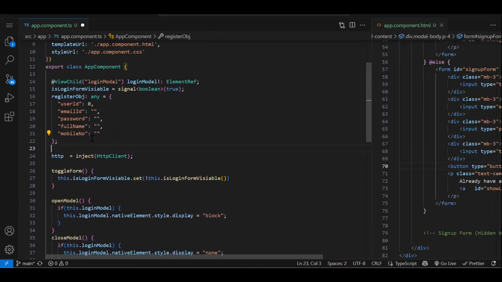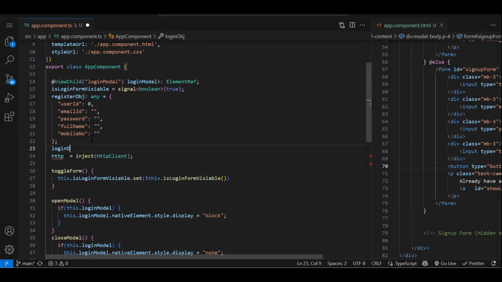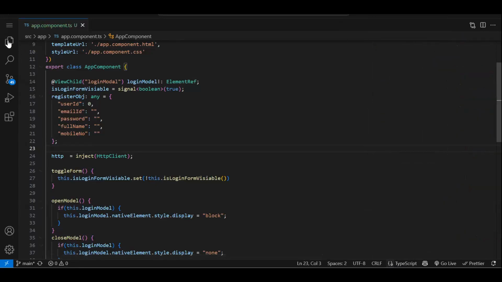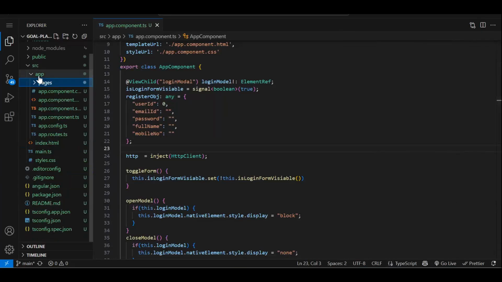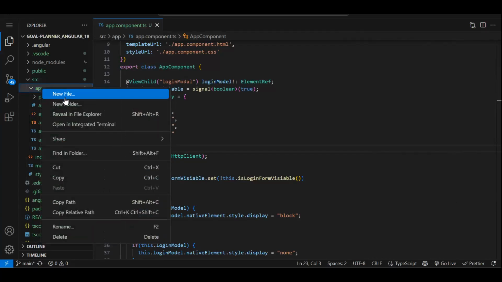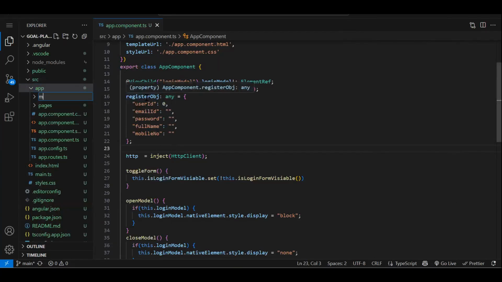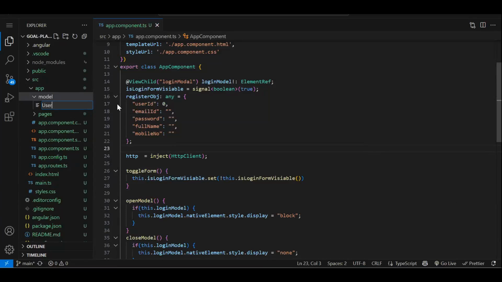Just like register, we will have login object colon any. Now, instead of any, we should be creating a class. Now, how do we create a class? Let me quickly show you that also, so that one more topic will be covered. Even if you are doing practice now, you have the time. I don't have the time, so I sometimes skip it. But you should always create a class and interface model. And if you are going with the machine test, definitely you have to do it.